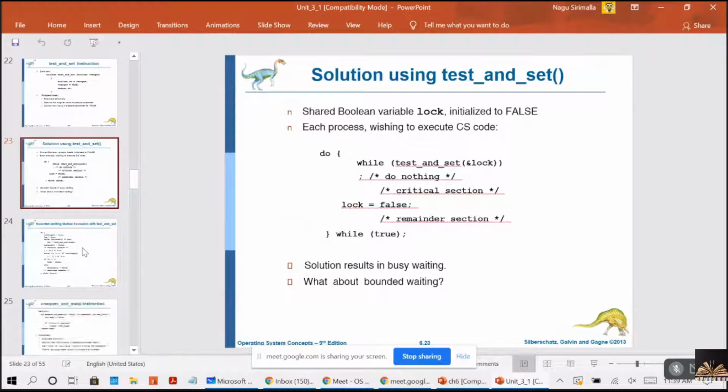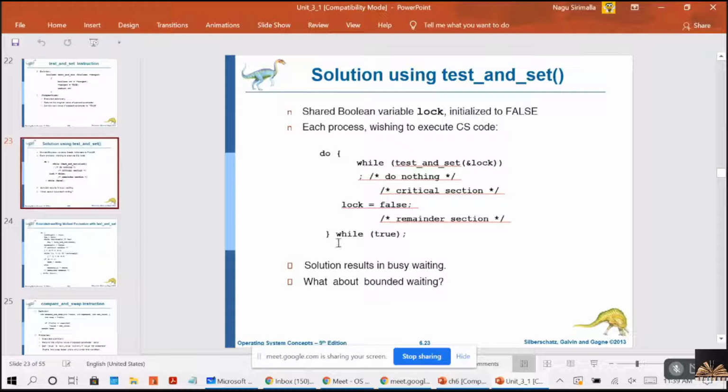Now, see here, while you have the semicolon at the end of the line. That means when this while is returning true, it has to do nothing. While this is returning false, then only it is allowed to enter into the critical section. Right? It has to do nothing and it will be checking the condition continuously.